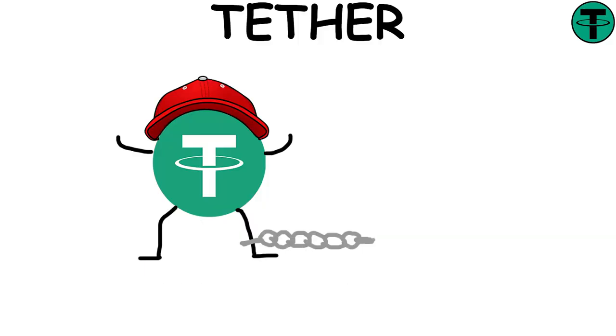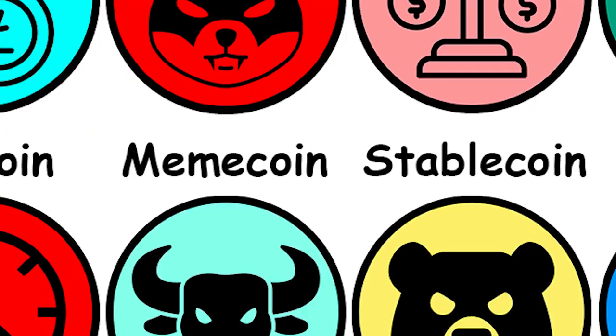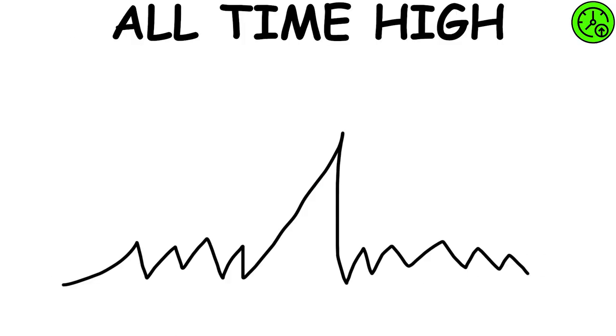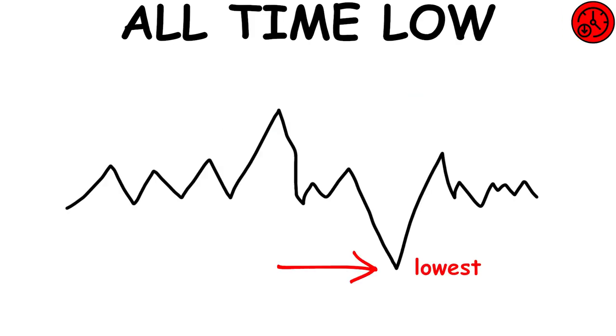Tether. A stablecoin tied to the US dollar. Satoshi Nakamoto, the anonymous creator of Bitcoin. Satoshi. It is the smallest unit of a Bitcoin. All-time high, all-time low. All-time high refers to the highest price a cryptocurrency has ever reached. All-time low refers to the lowest.